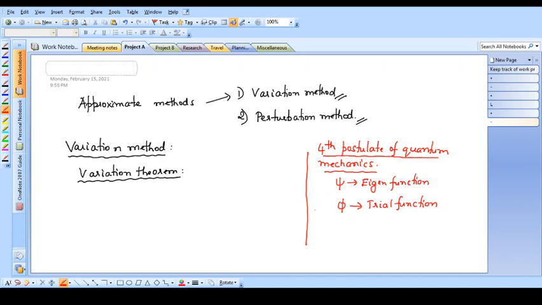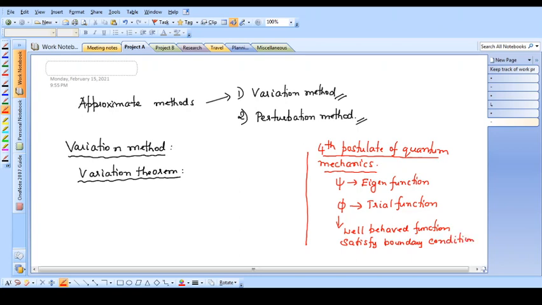First important criterion is that the trial function should be a well behaved function. What do you mean by a well behaved function? It should be finite, single valued, and continuous, and it should also satisfy the boundary condition of the system. Also it should be normalizable.